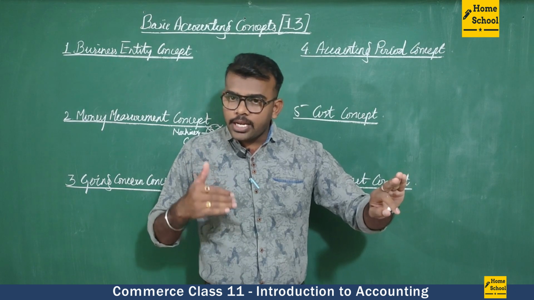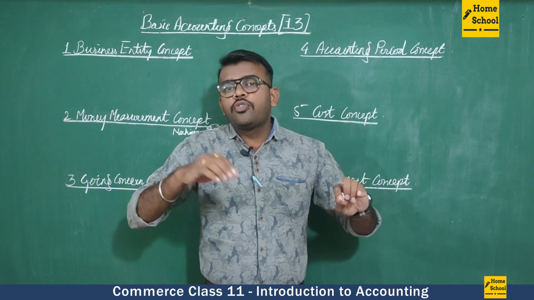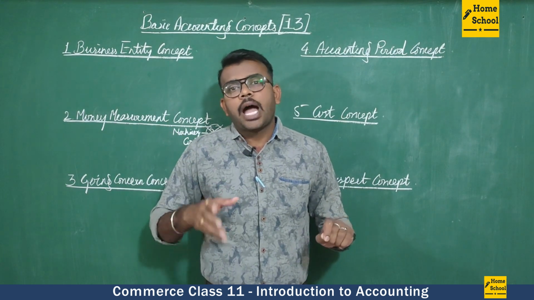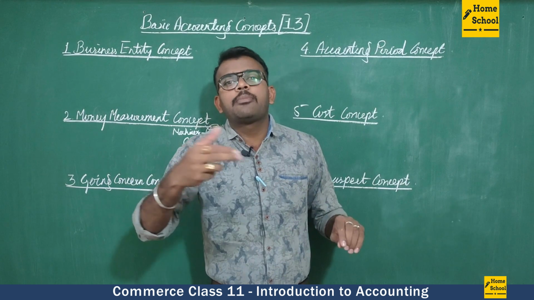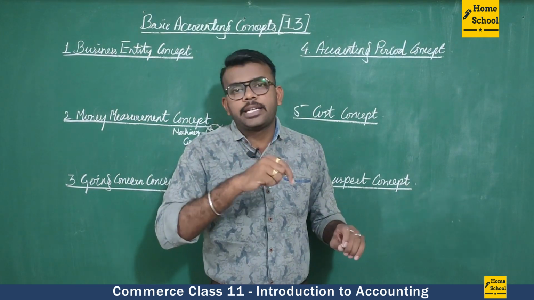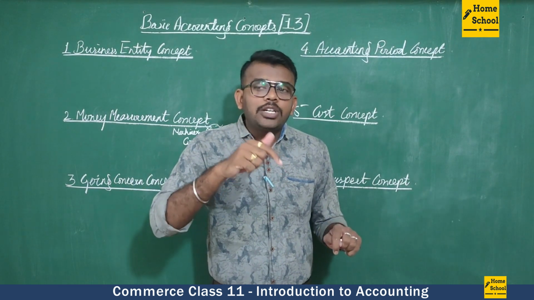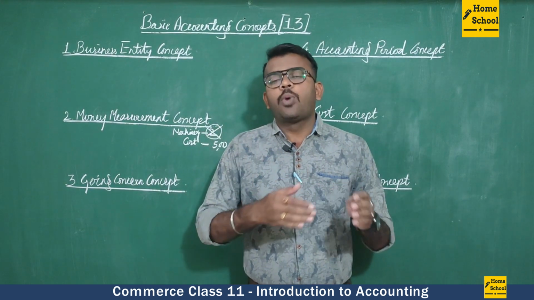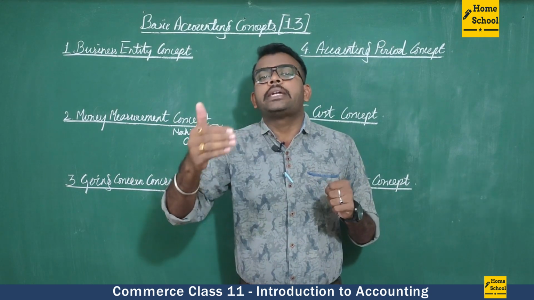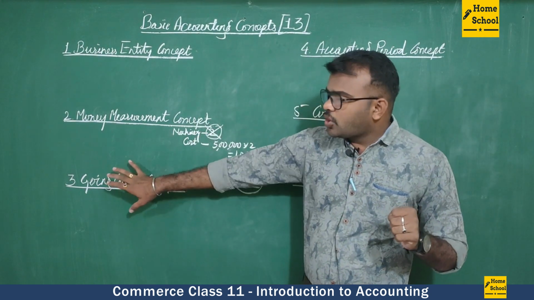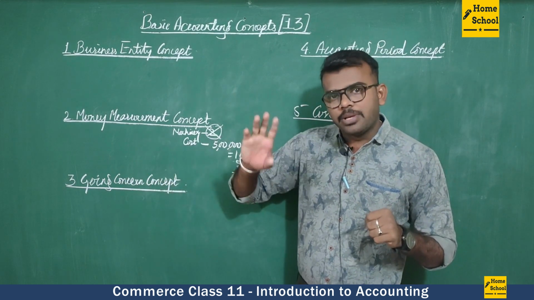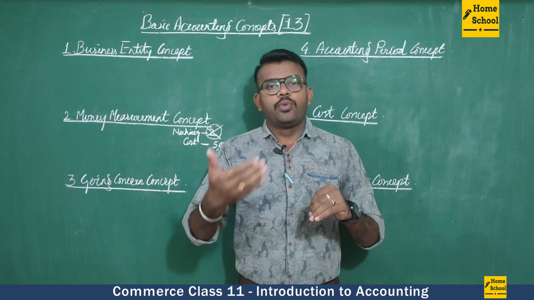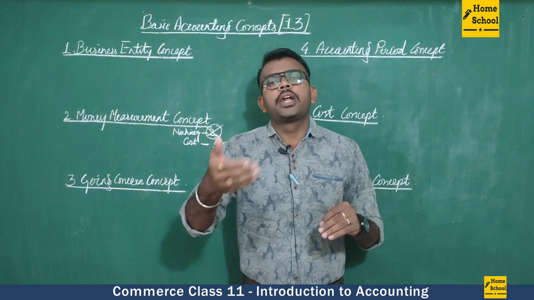If I spend 50,000 to buy the computer, I can use that computer for 5 to 10 years and recover that money. I am using the computer system to run my business. It will become an asset. So I am using the asset to generate some income. I cannot generate income within 1 year. It will take some time. So according to the going concern concept, the business has to run for an indefinite period of time. In other words, it will run for a long period of time.